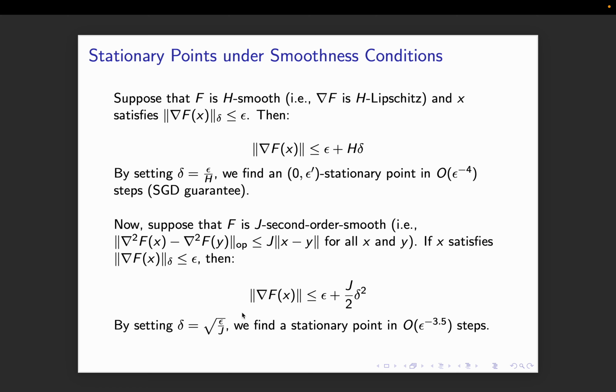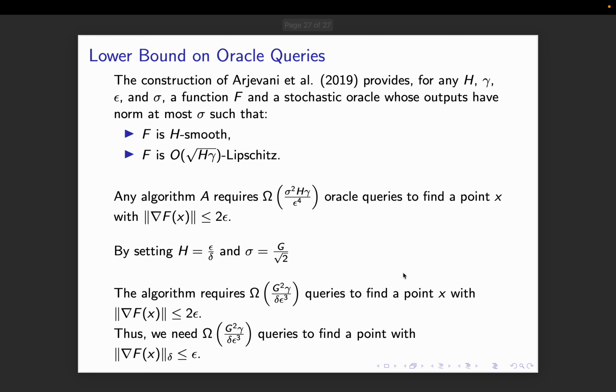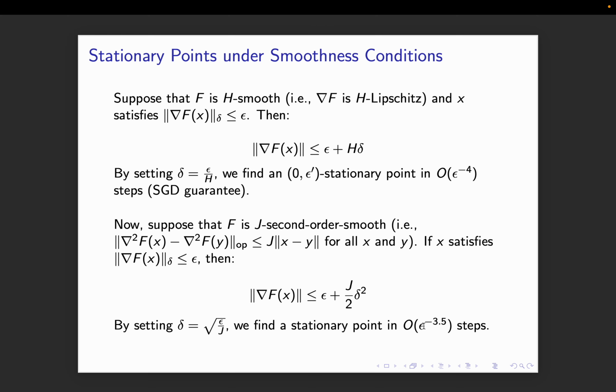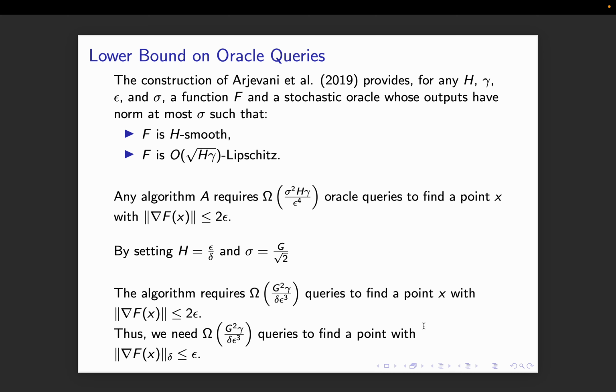Now if it is second order smooth, just trust me here that the gradient of x is less than or equal to epsilon plus j by 2 delta square, where j is the operator norm Lipschitz condition here. If I set my delta to be square root of epsilon over j, I found it in epsilon to the minus 3.5 steps, which was what the ideal SGD guarantee was. Now another thing is that this is also a lower bound.